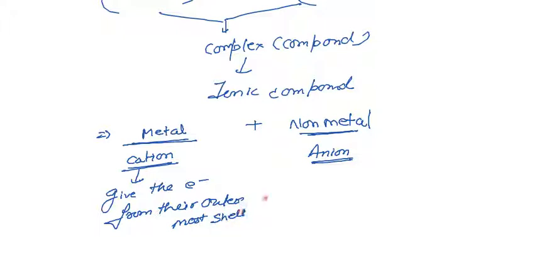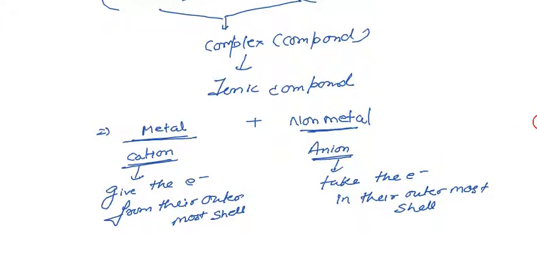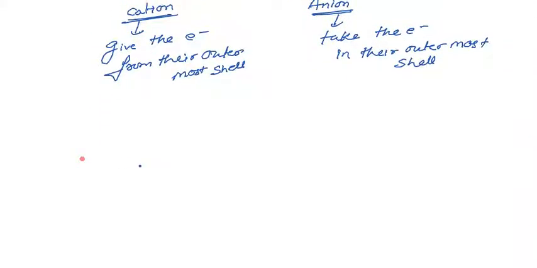In like who will and ions were considered as a which is take the electron in their outermost cell. So in that case, for example, I have a one metal and non-metal complex.